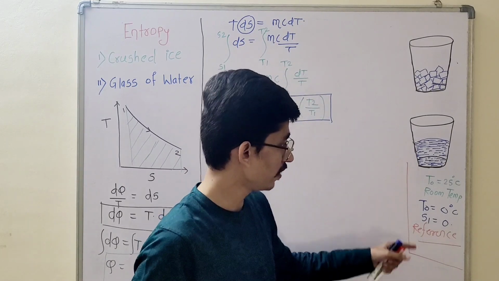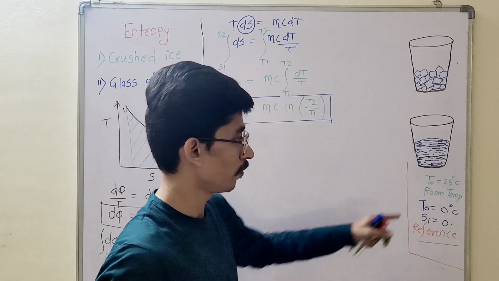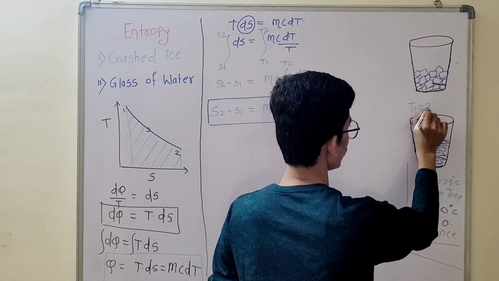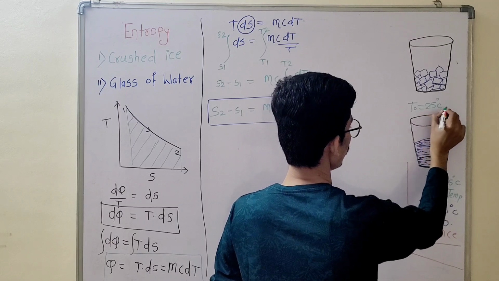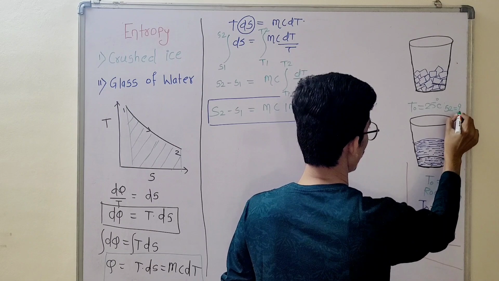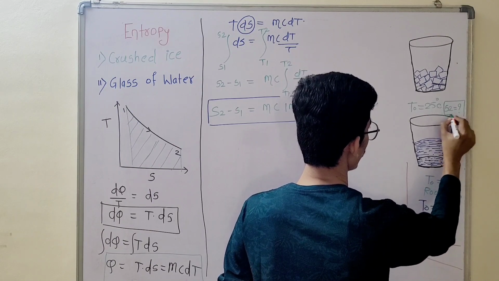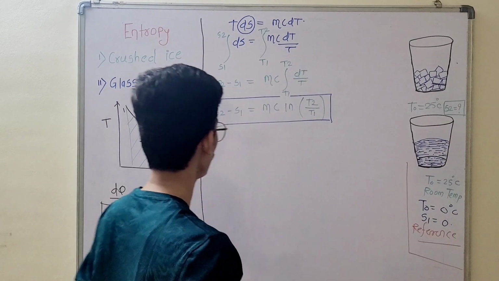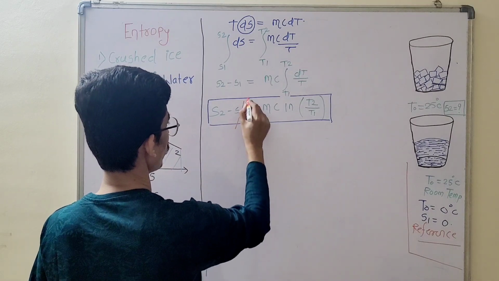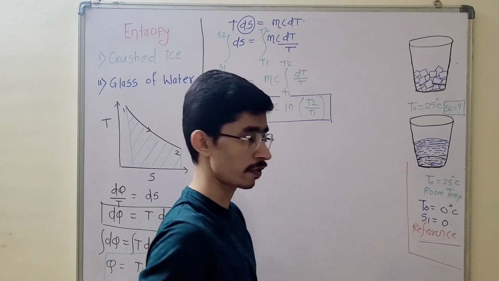And again, what will be the entropy at T naught, if my T naught changes to 25 degrees Celsius, what is my entropy? In that case you need to find out S2. S2 will be the entropy for that case. So S1 is 0. We have assumed some reference.